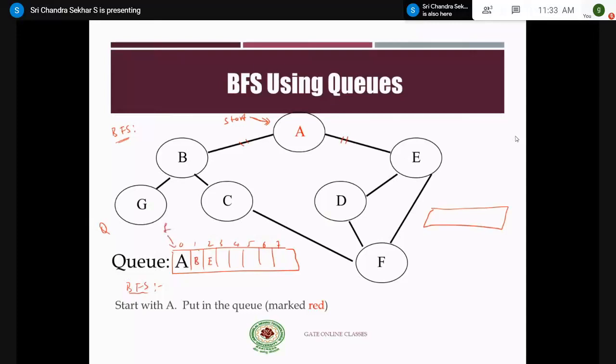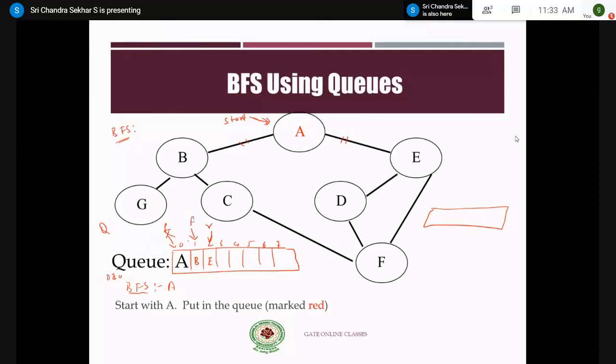Now this is front and this is rear, right? What you will do is, in the next step, you dequeue A and put it in output. You dequeue A and output, and then you move to B. Now my front pointer is pointing to B, right?